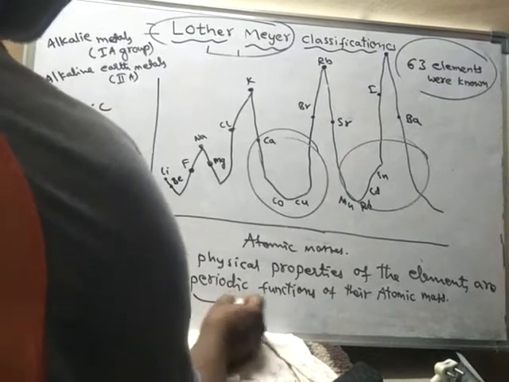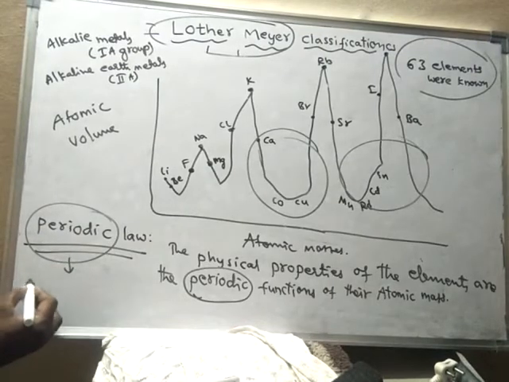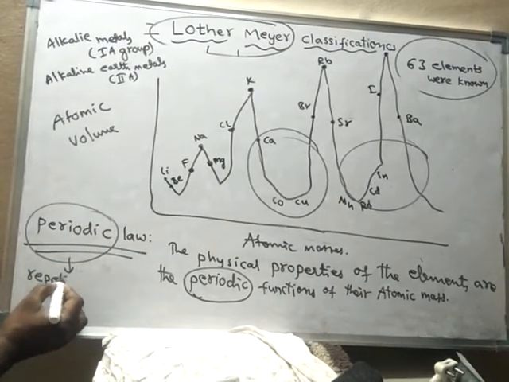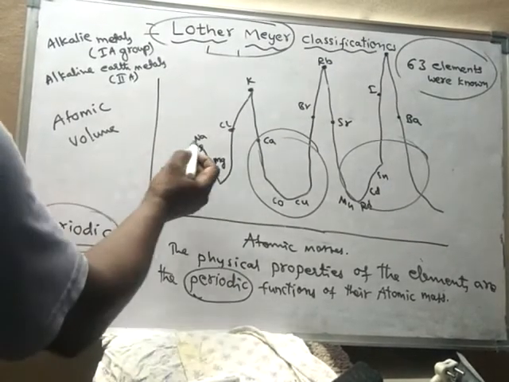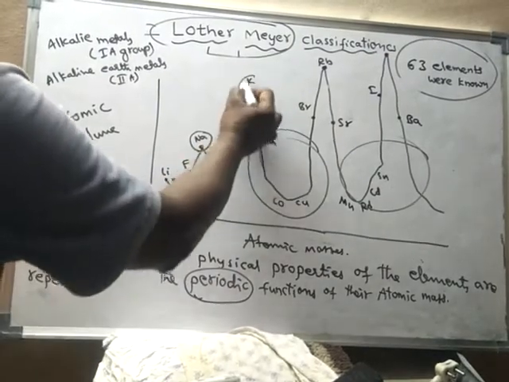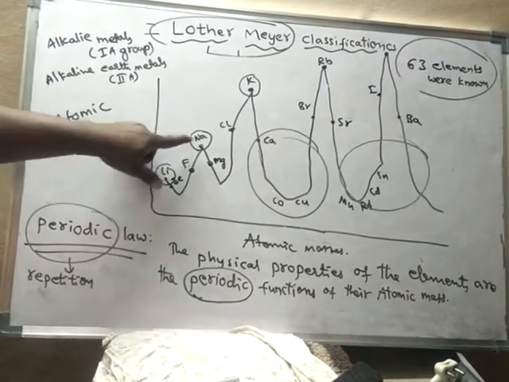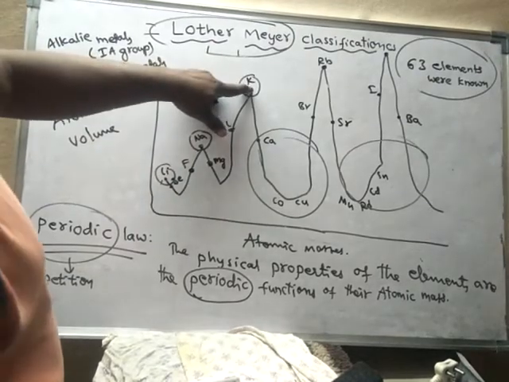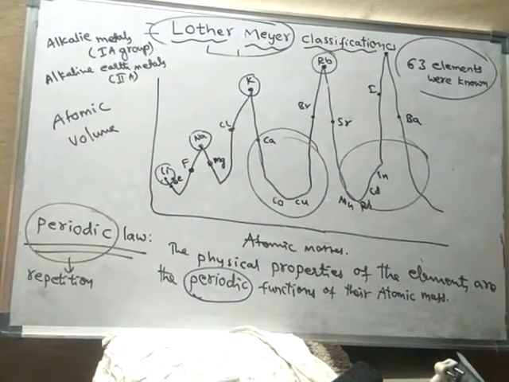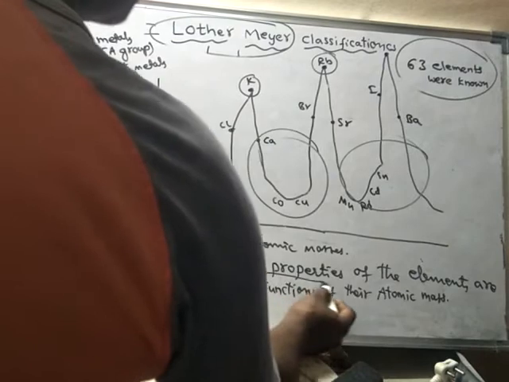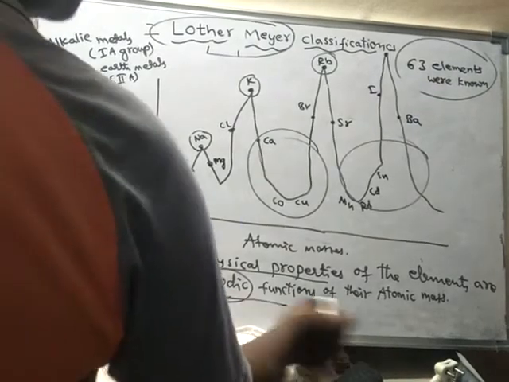So here, what is the meaning of periodic? Periodic means repetition. Here, all the properties of sodium are repeated in potassium because they belong to the same group. The lithium properties are repeated in sodium, sodium properties are repeated in potassium, and potassium properties are repeated in rubidium. That means the physical properties of the elements are repeated. Repetition. Okay, periodic functions of their atomic masses.